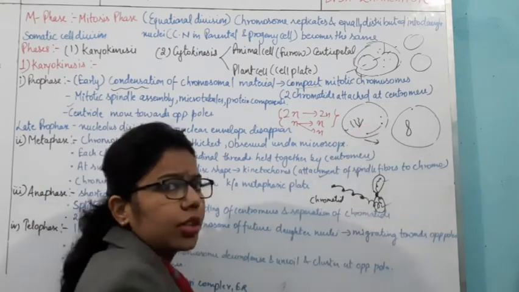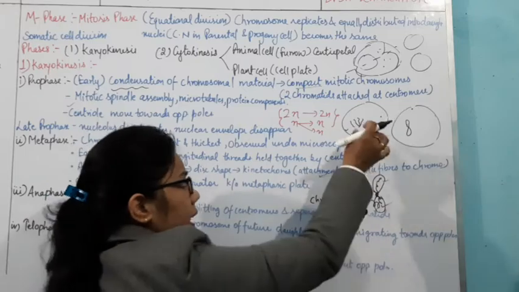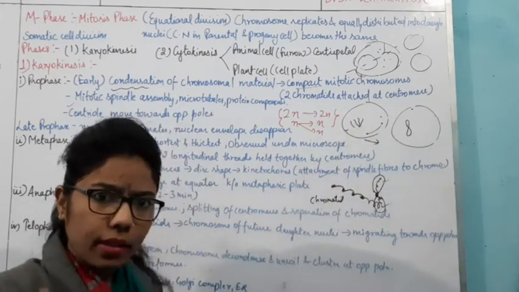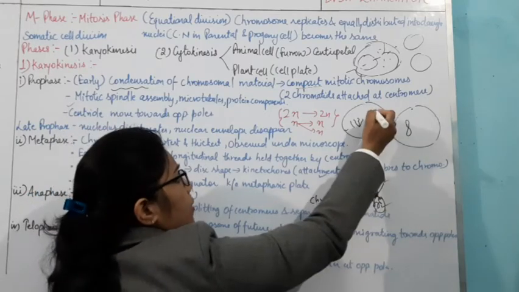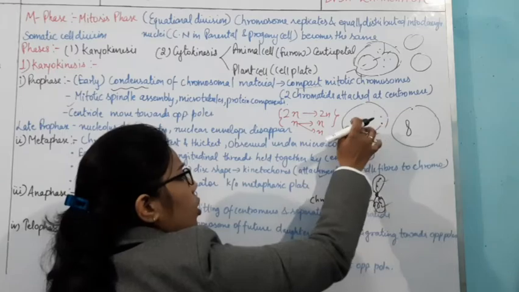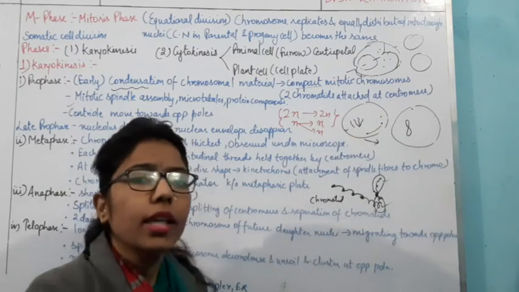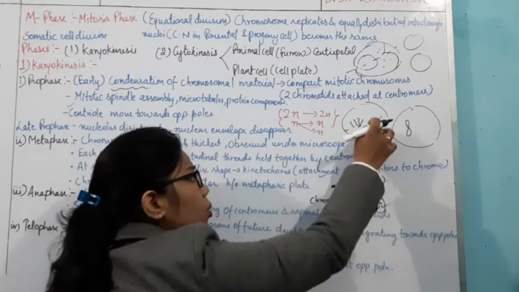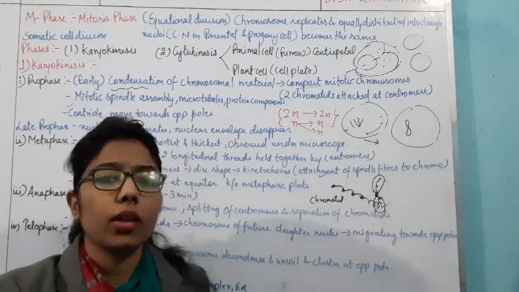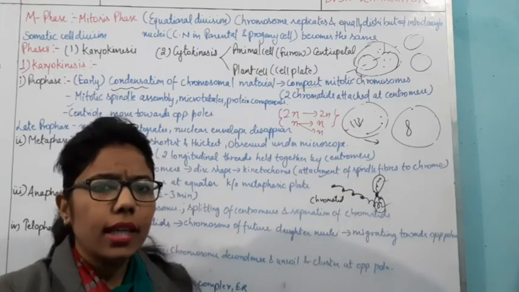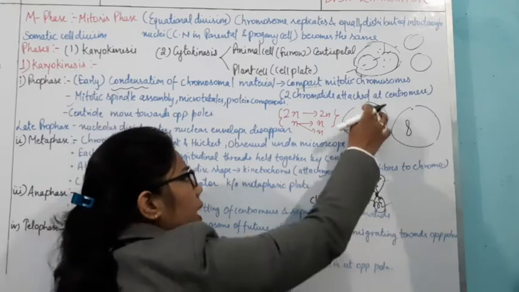These thread-like structures have to be free inside the cytoplasm, so the nuclear membrane will disappear, as well as the nucleolus. The nucleolus which is present inside this nucleus will also disappear, as well as most of the cell organelles. Since cell organelles are also there in this cell, they will also disappear.